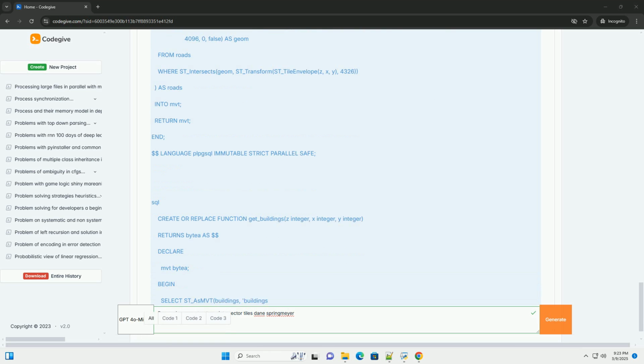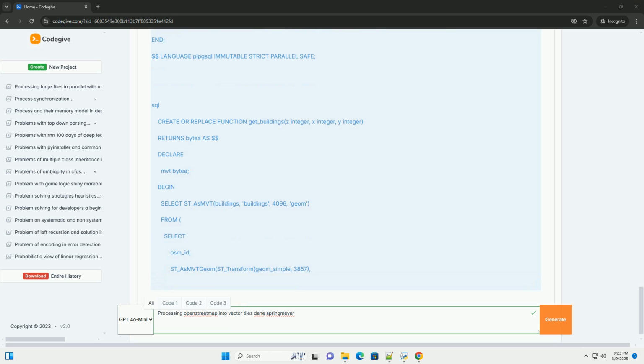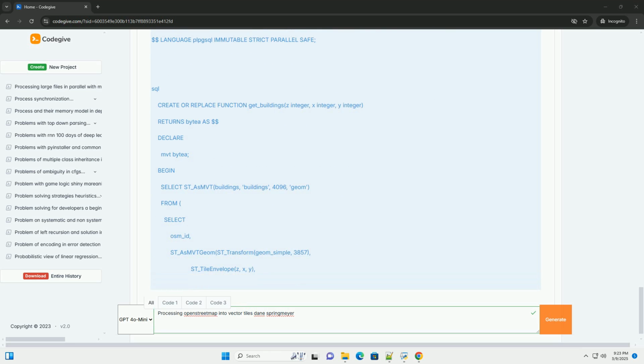4. Create vector tile queries: define SQL queries that extract the data for each vector tile layer. 5. Generate vector tiles: use tools like tilemaker, tippecanoe, or pg_tileserv to generate the actual vector tiles from the SQL queries. 6. Serve the tiles: set up a tile server to serve the vector tiles to your mapping application. Step 1. Obtaining OpenStreetMap data.